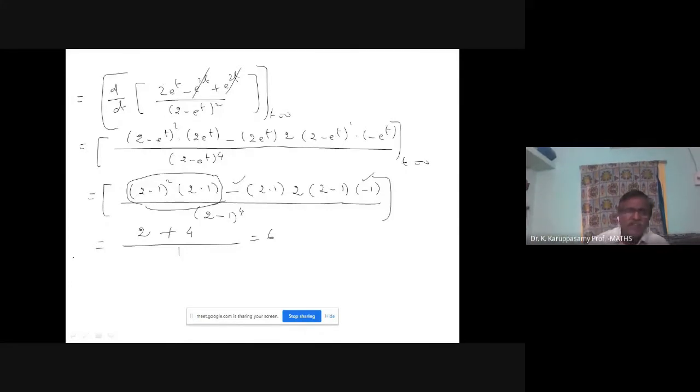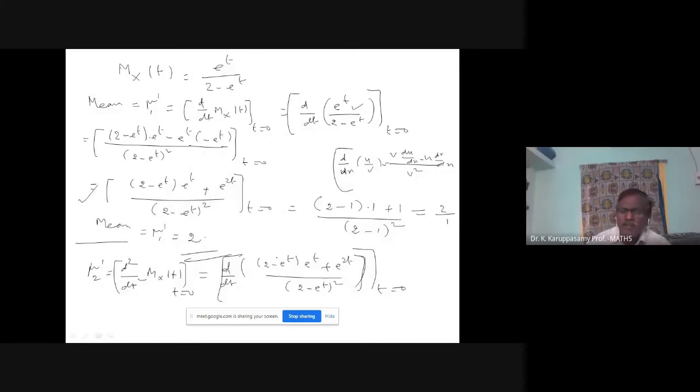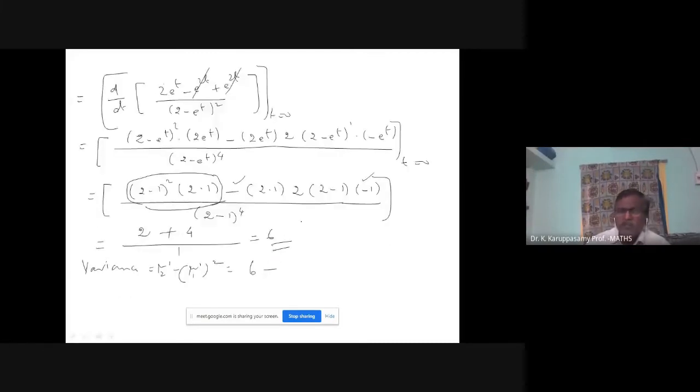Find the variance. So variance is mu2 dash minus mu1 dash square. Mu2 dash is 6. Mu1 dash we obtained in the previous step; mu1 dash is 2. So 6 minus 2 square, 6 minus 4. So the variance is also 2.